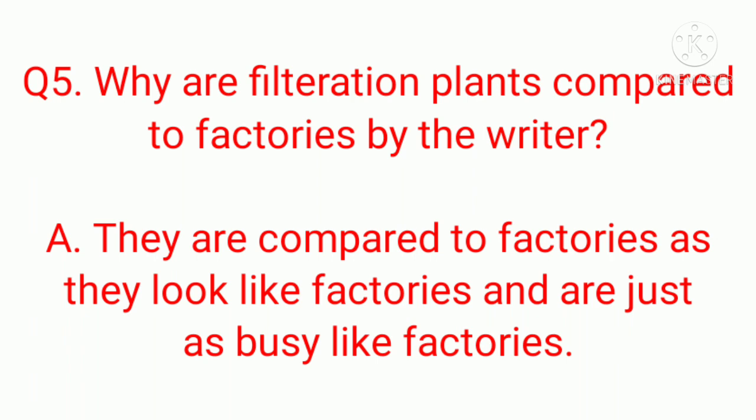So your answer is, they are compared to factories as they look like factories and are just as busy as factories.